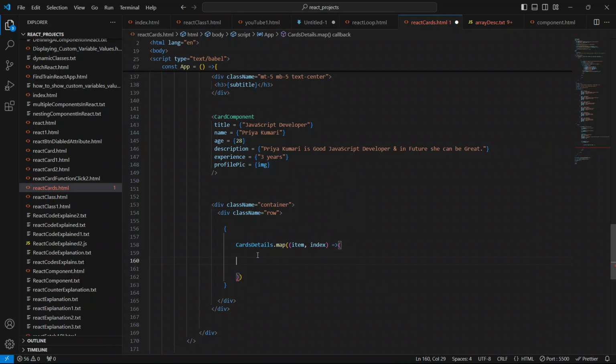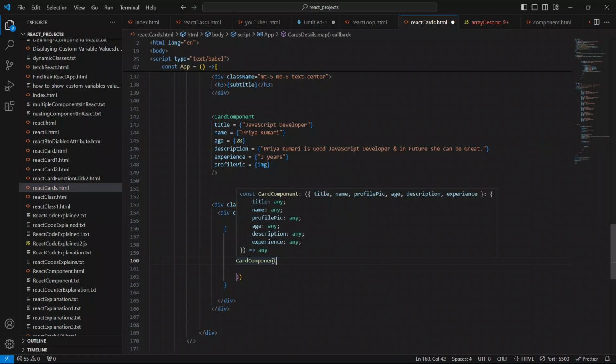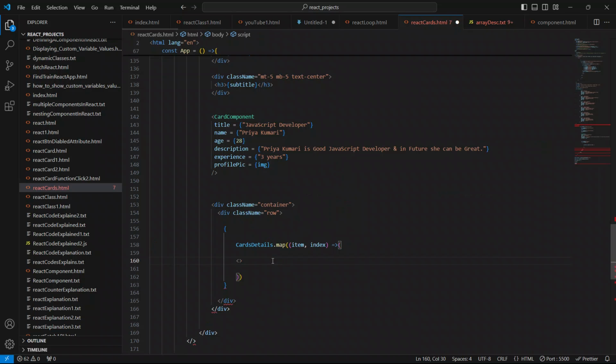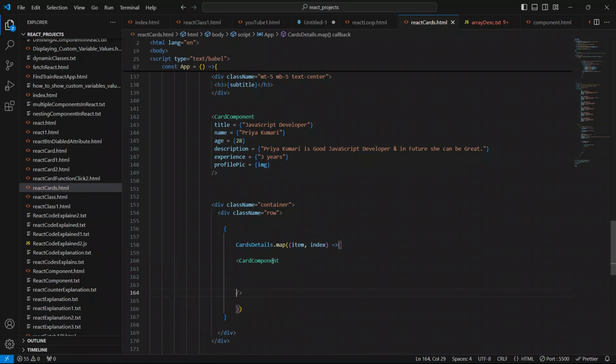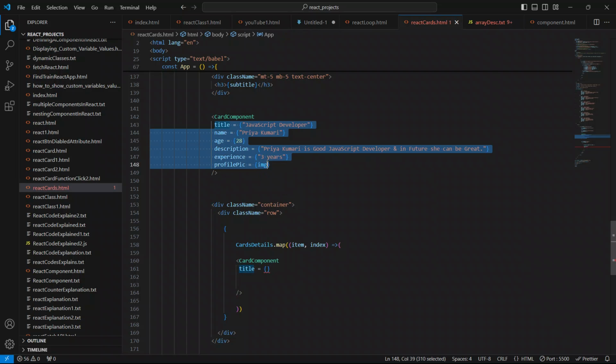So we say this card components, open and close it. Now I'll say title equal to, with open and closing braces, like I showed you before.